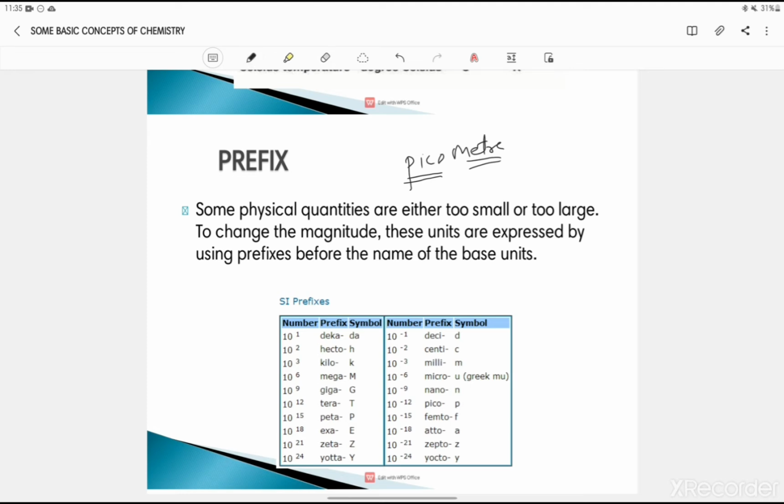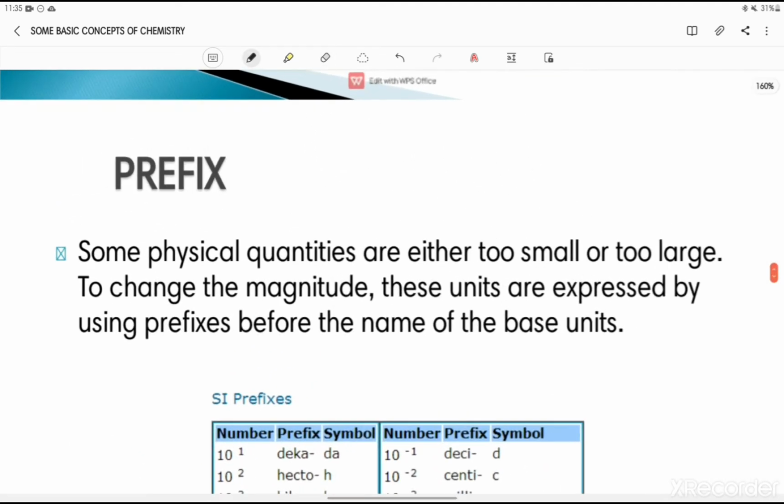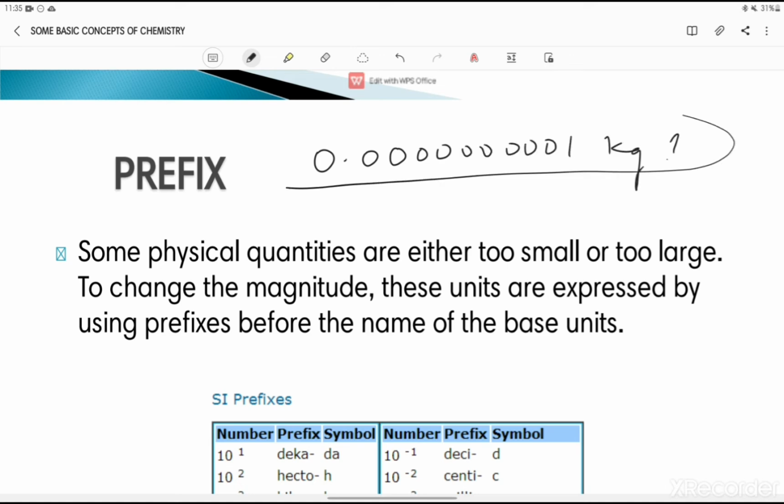Now, if I am weighing something, and if I got 0.000000001 kg, is it possible to write and perform some kind of experiments, or calculations using this type of number? No, right? Because it is very difficult for us to perform calculations using this. So that is why we use prefixes to depict small quantities.